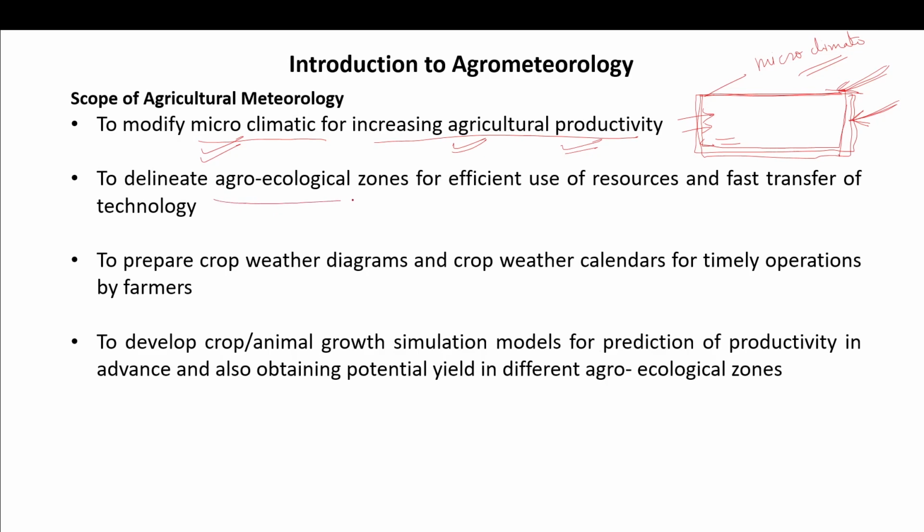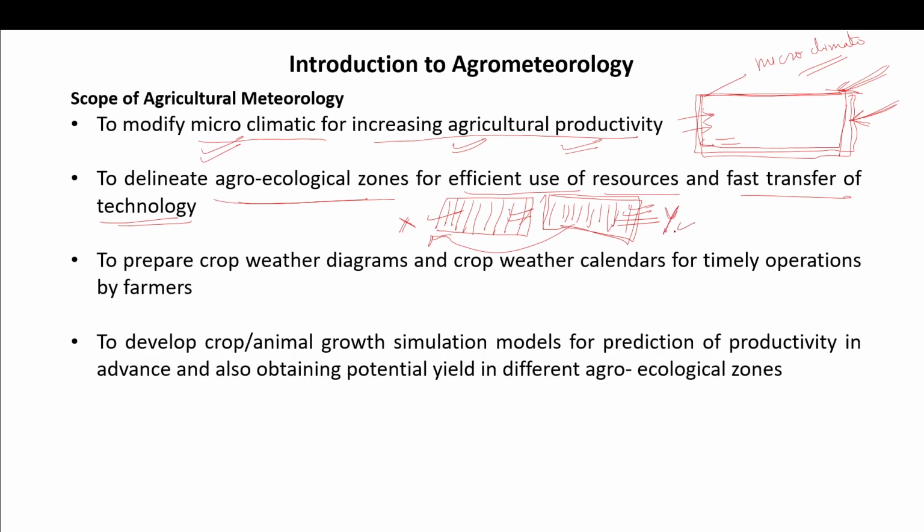Delineate agroecological zones for the effective use of resources and fast transfer of technology. So we can know that this particular zone is very good for this particular crop, and this particular zone is not good, or yield is less in this area. So we can plan accordingly and have this area for X crop, and this area is not good for X crop, then we can plan some other type of crop according to the soil and the water availability here.